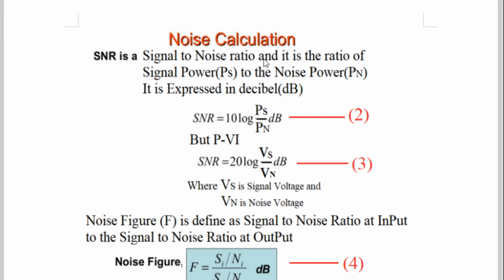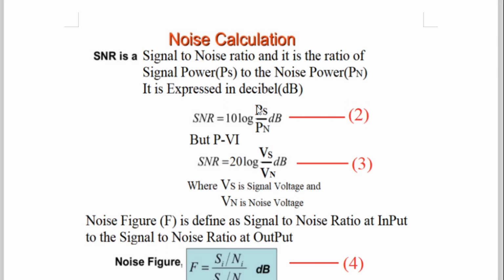Signal to noise ratio is the ratio of the power of the signal, P means power, S means signal, to the noise power. Noise power is again power P, N is noise, and it is expressed in decibel. Therefore SNR is equal to 10 log of the power of the signal to the power of noise, in dB. dB means decibel. So this equation is also important, remember it as equation number 2.